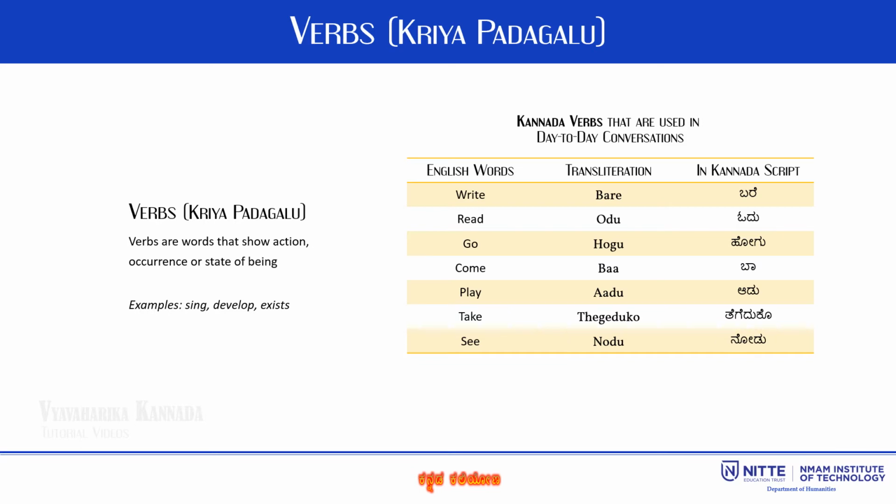Along with the nouns, verbs are the main part of a sentence. Some of the action verbs used in student life are read and write, which means ಓದು ಮತ್ತು ಬರೆ in Kannada. The other verbs used in day-to-day communication are go, which means ಹೋಗು, come stands for ಬಾ, take means ತೆಗೆದುಕೋ, and see stands for ನೋಡು.